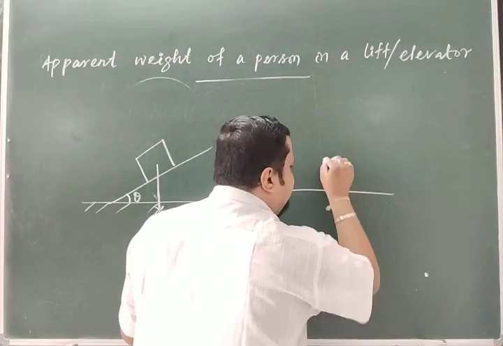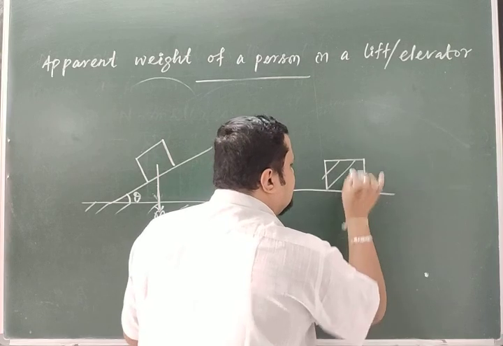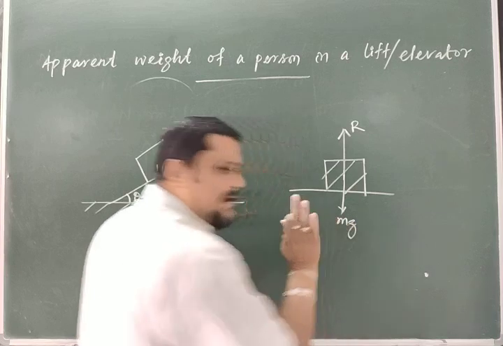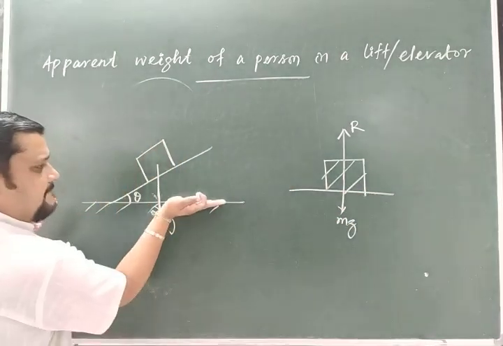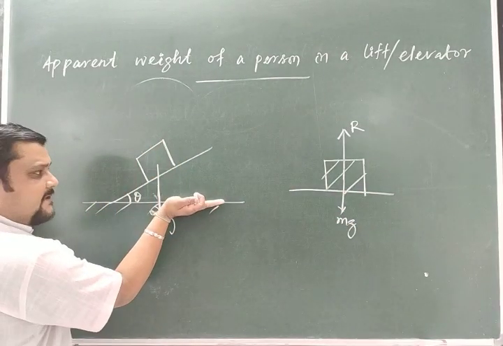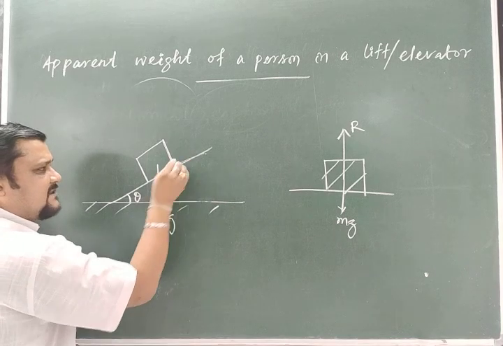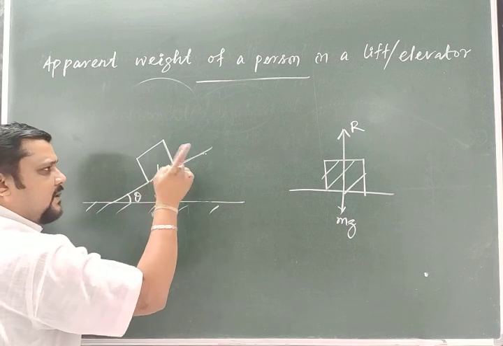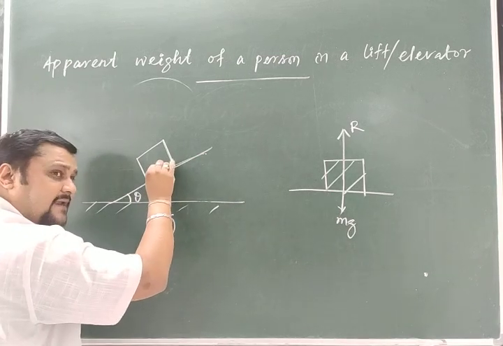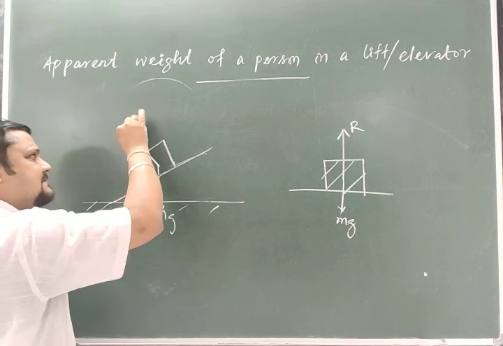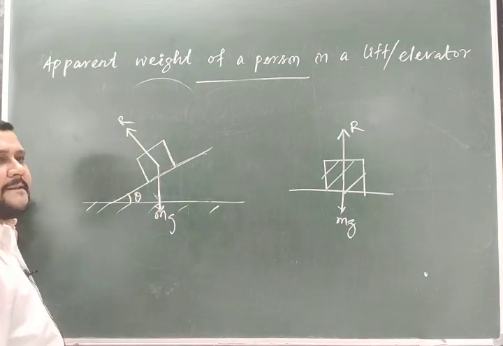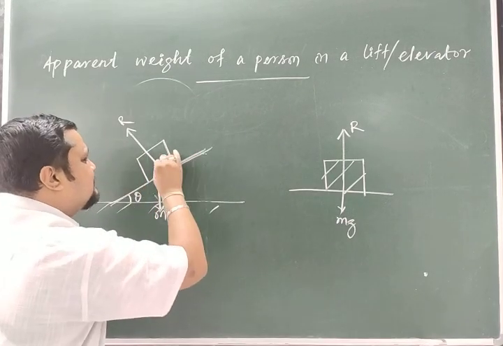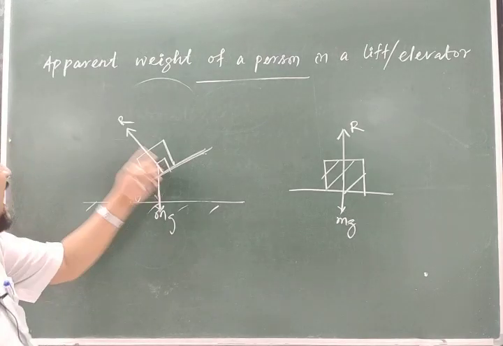If that is the case, see here, what is this thing? R equals mg. It will never change. Now think this is the surface, because this is the point of contact, and it rotates by how much? Theta. So initially the R, that will also rotate like this. This is the R. Because it is always normal to the surface, this should be 90. So the R will be like this.